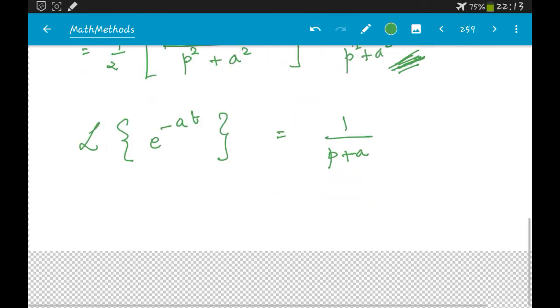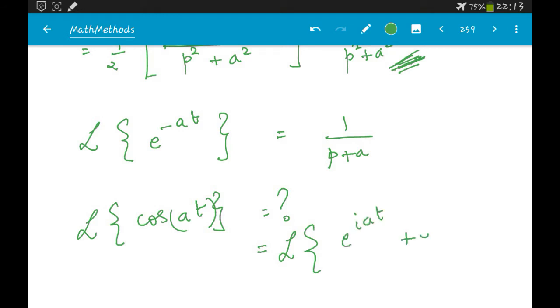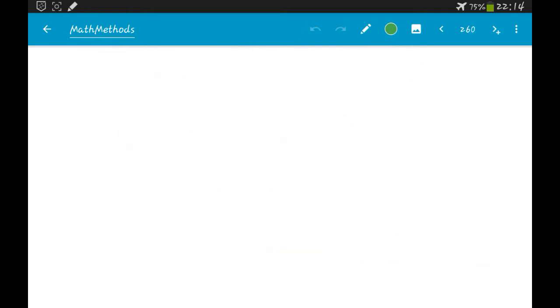Now what we have to do is find the Laplace transform of cos at. This is nothing but the Laplace transform of (e^(iat) + e^(-iat))/2. Since 1/2 is a constant, we can take it outside of the Laplace transform.